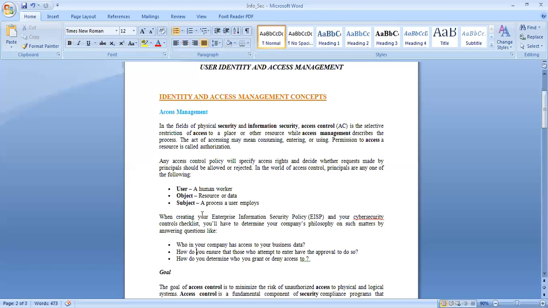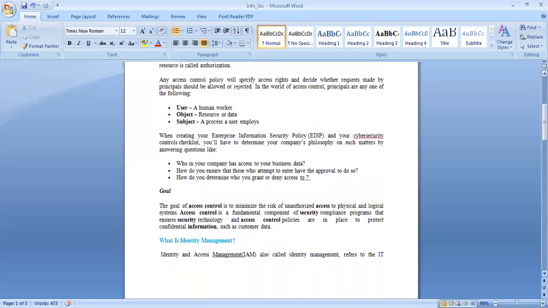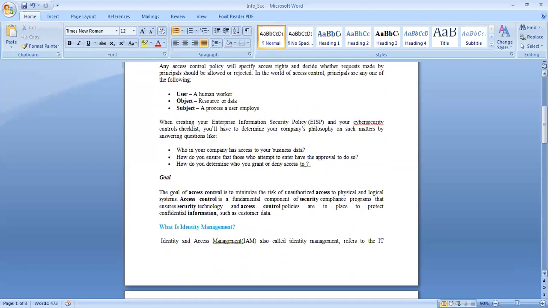As I said, when creating your enterprise information security policy and your cyber security controls checklist, you will have to determine your company's philosophy on such matters by answering questions like: who in your company has access to your business data? How do you ensure that those who attempt to enter have the approval to do so? How do you determine who you grant or deny access to? Access control or access management looks after all these matters.